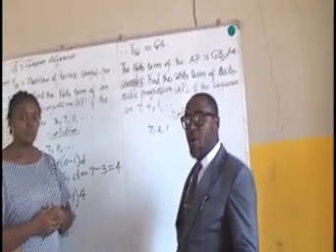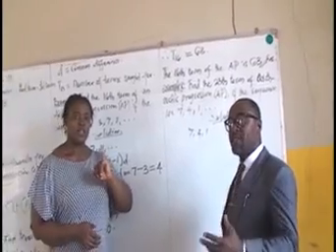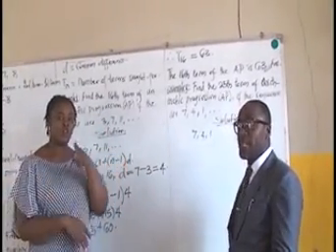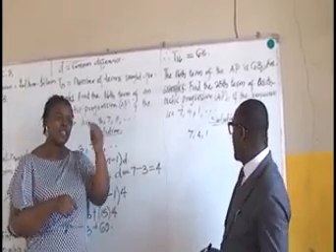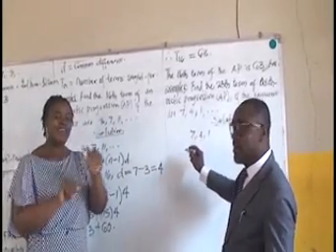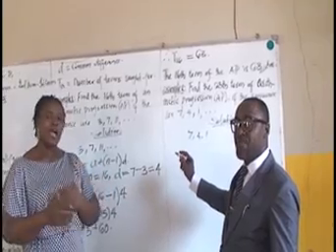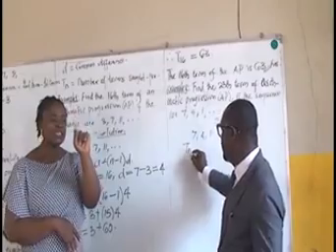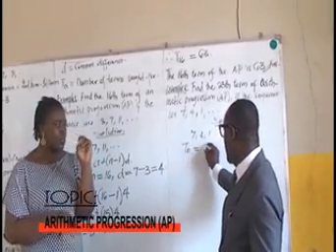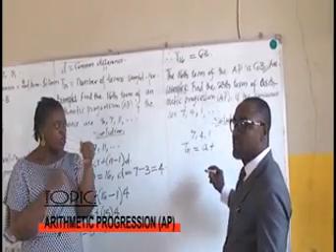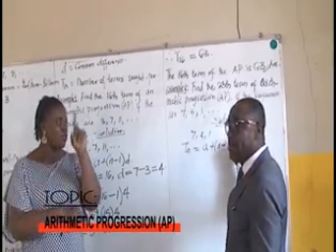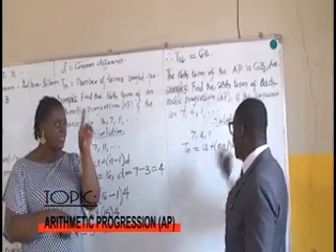I always encourage my students to recall the formula at any given time before you start any solving. Our formula for arithmetic progression, once again, is Tn equals a plus bracket n minus 1 bracket d.